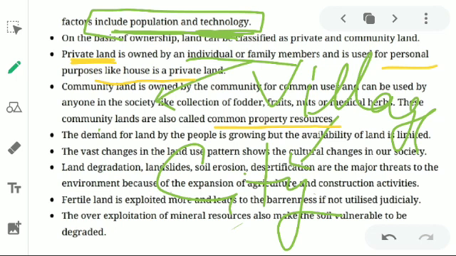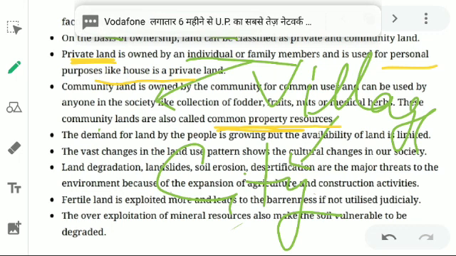But the private land, no one will allow another person to use their land, because that land is owned by them. But the common property resources are used by everyone, like if a road is owned by the government, anybody can use that road. Any citizen of any country can use that. So that's why it is known as common property resources. Understood?